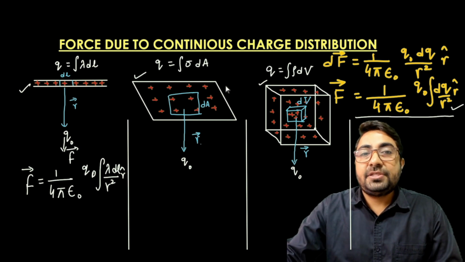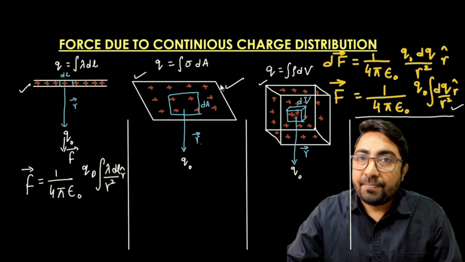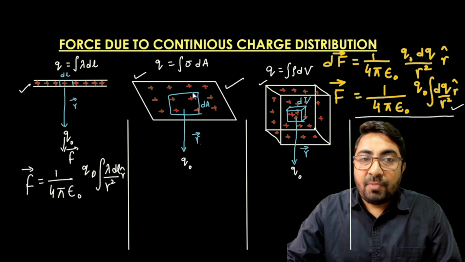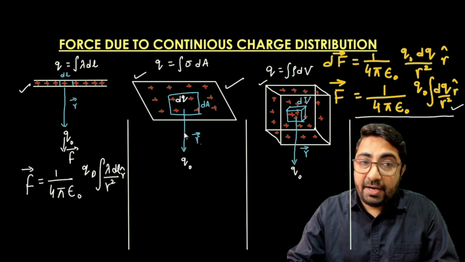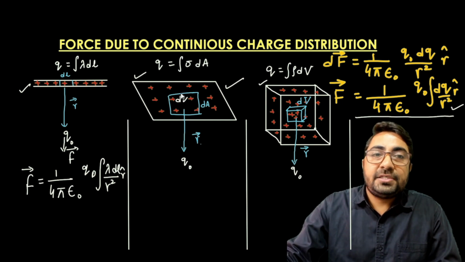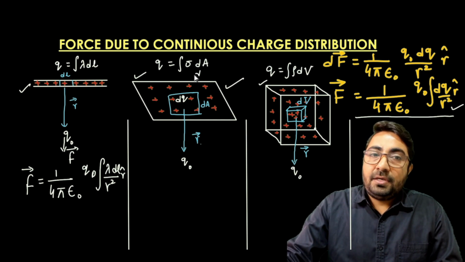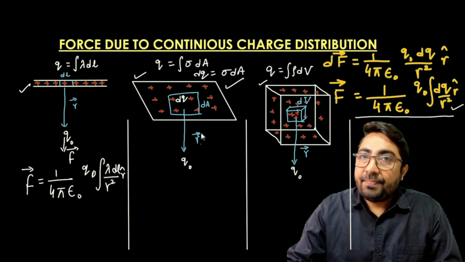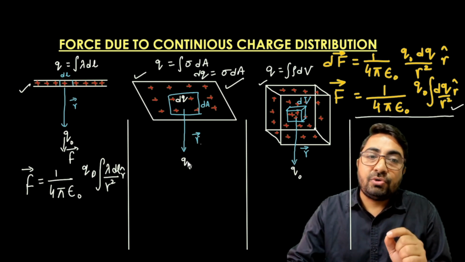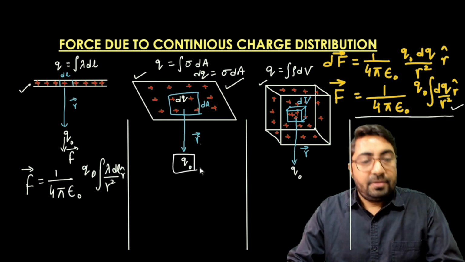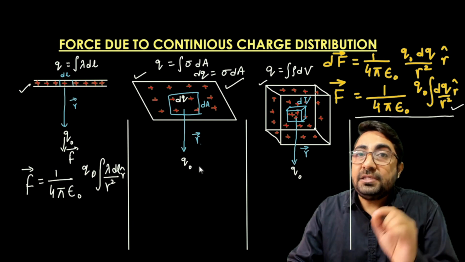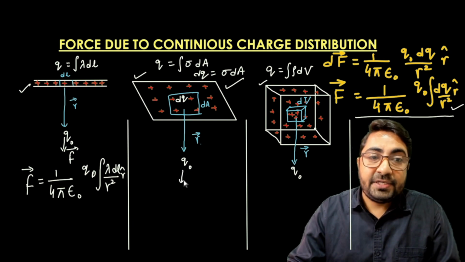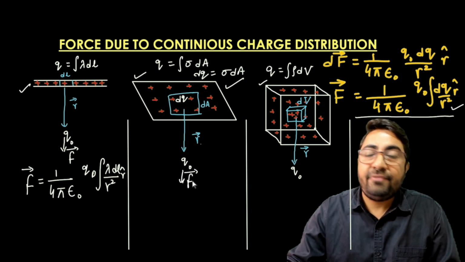Here the charge is distributed over the given area. So due to the small area, there are small dq charges here. The dq charge is written as dq equal to sigma into dA. I want to calculate the force on the charge q naught due to the areal charge distribution. So let's say again the force is vector F over here.